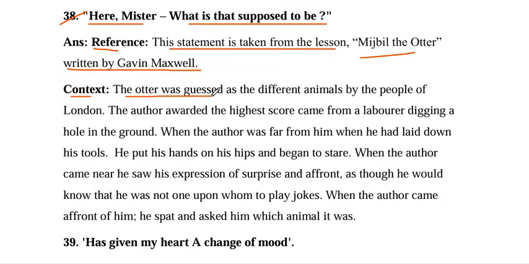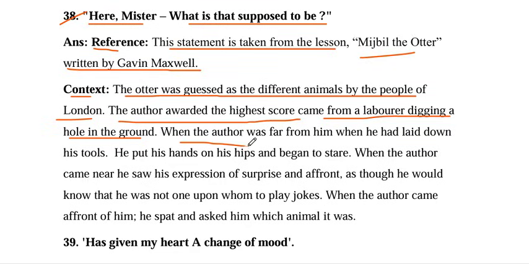Context: the otter was mistaken for different animals by the people of London. The author's highest score came from a laborer digging a hole in the ground. When the author was still far from him, he had let down his tools. He put his hands on his hips and began to stare at the author.